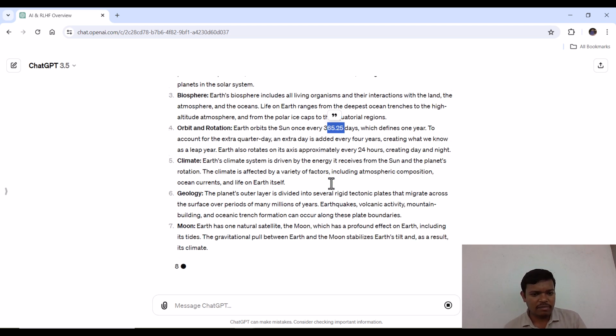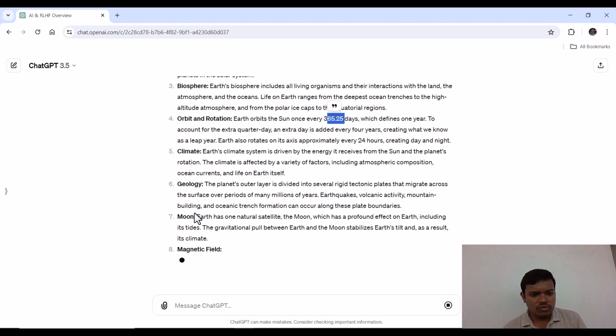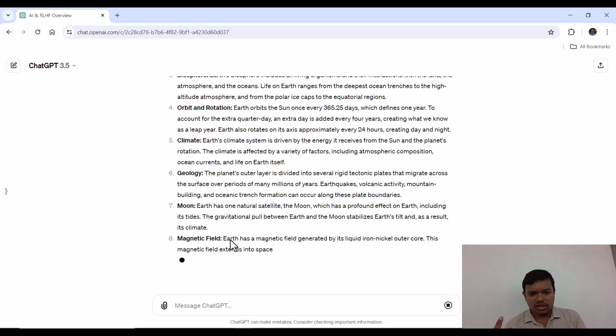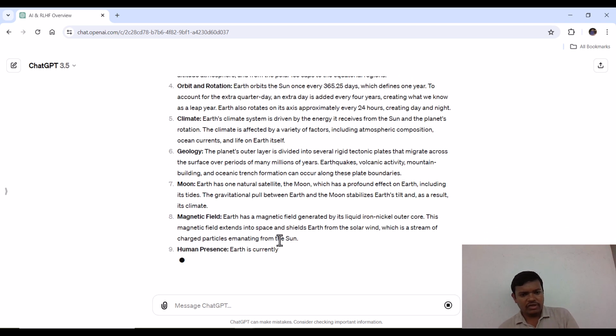Then there are the climate and geology. The Moon is a natural satellite of the Earth, circulating around the Earth, as the Earth is circulating around the Sun. Then the magnetic field, you can see that.